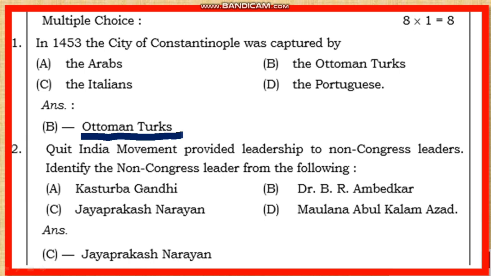The second question is, the Quit India movement provided leadership to non-Congress leaders. Identify the non-Congress leader from the following. They gave four names: Kasturba Gandhi, Dr. B.R. Ambedkar, Jayaprakash Narayan, and Maulana Abdul Kalam Azad. Among them, who is the non-Congress leader? Jayaprakash Narayan was the non-Congress leader. You already read in the textbook that while the Quit India movement was going on, the British arrested all the major leaders like Mahatma Gandhi, Jawaharlal Nehru, Subhash Chandra Bose, and everyone. At that time Jayaprakash Narayan led the movement, so he is the non-Congress leader. Next question.